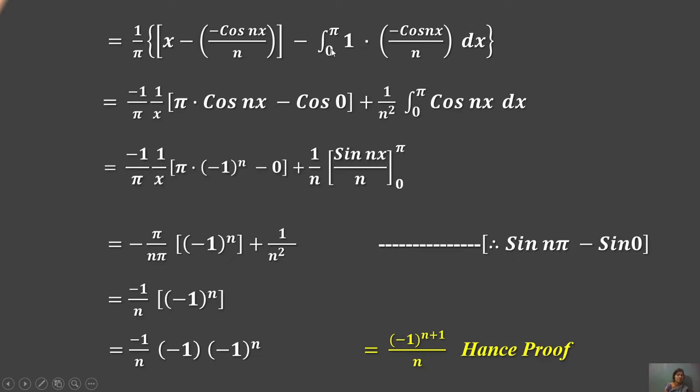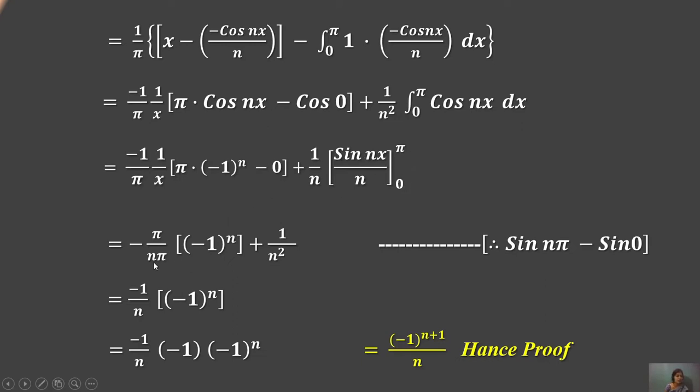Minus minus gives plus. Putting in the limits 0 to pi, we get minus 1 by pi times pi into cos(n pi), meaning (-1)^n, minus cos 0, plus 1 upon n square times the integration of cos, which is sine(nx) upon n from 0 to pi.